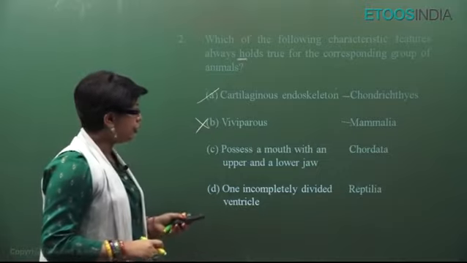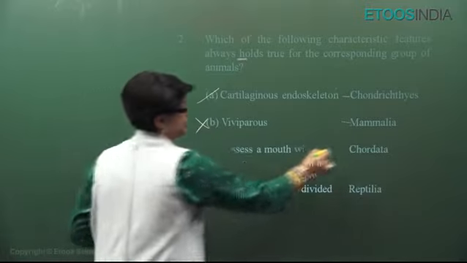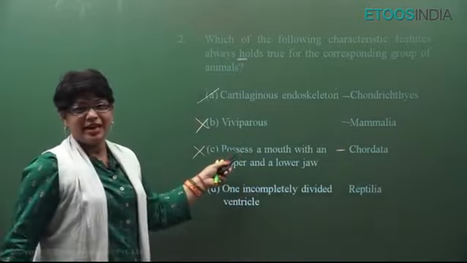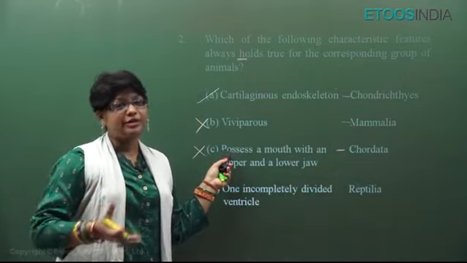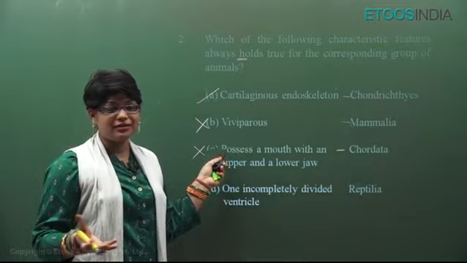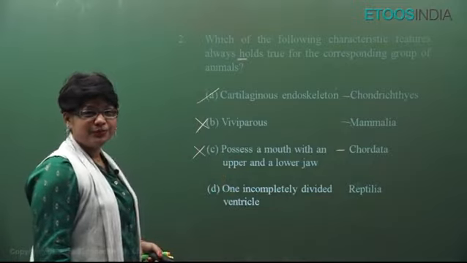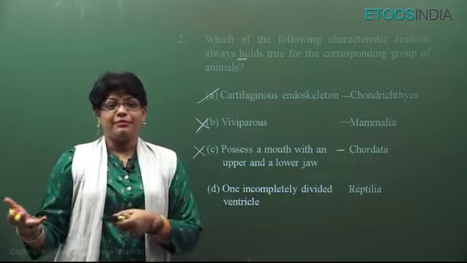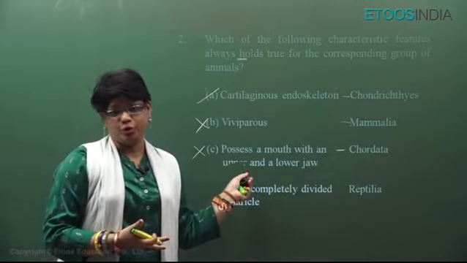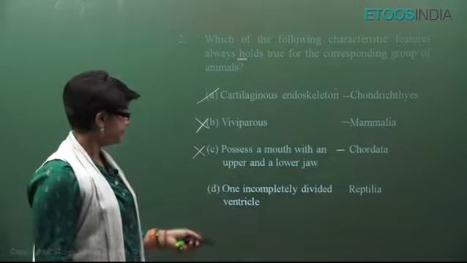Possess a mouth with upper and lower jaw, chordates? No, not all chordates. In chordates, we have the Agnatha class where there is no jaw, like Cyclostomata. So this is not always true. Although fishes, amphibians, reptiles, birds, mammals, the Gnathostomata, they have jaws, but not always. Cyclostomes don't have.